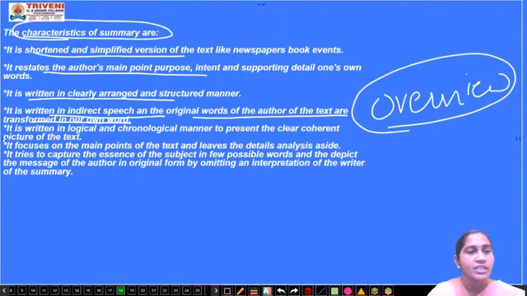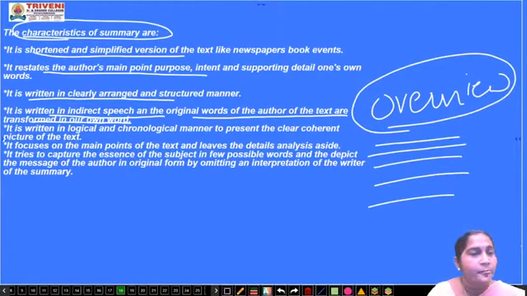Next one, it is written in a logical and chronological manner, meaning in order, in a proper editing way. Next one, it focuses on the main points of that text and leaves the detailed analysis aside. If they give some examples or some incidents, they will just put those things aside and focus on the main point.